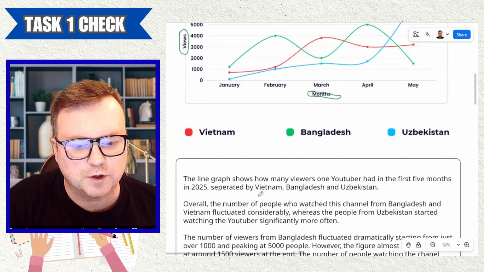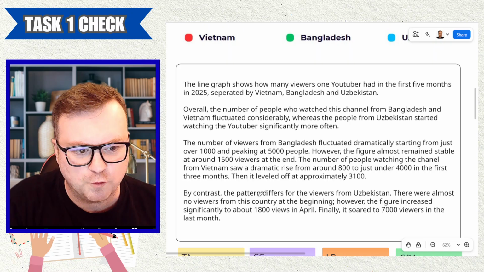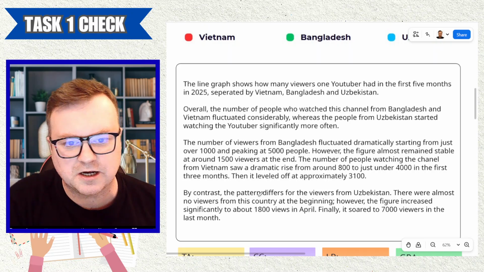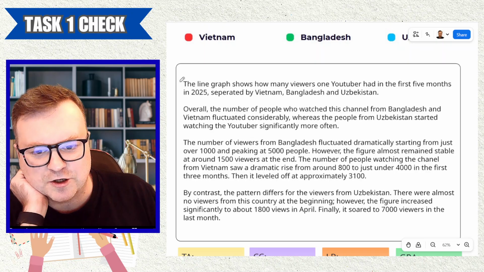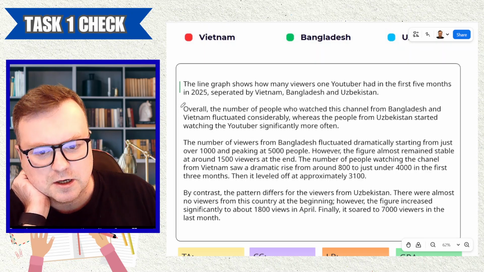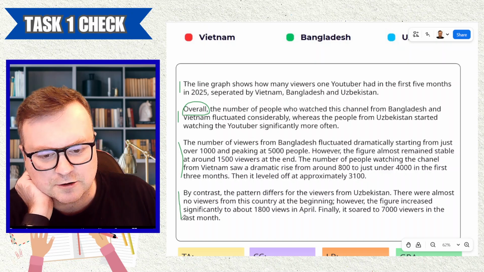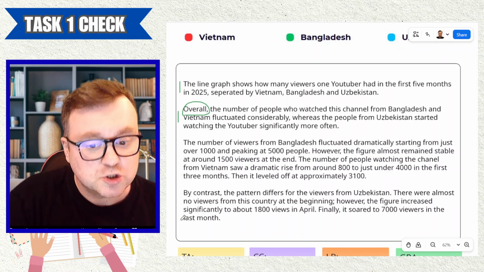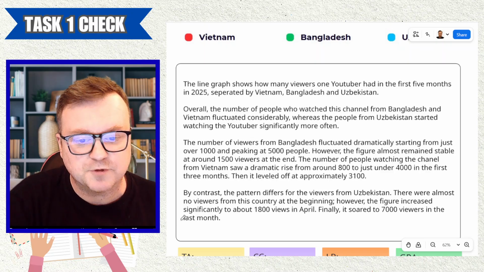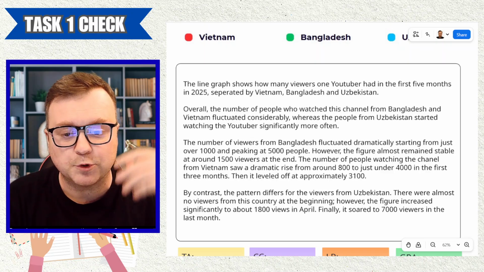Let's have a look at what our candidate has. We have 4 paragraphs. That's always a good sign. The balance looks nice. Very short introduction, an overall. So that suggests that we have an overview, body paragraph 1 for some key features, body paragraph 2 for some other key features. So just looking at the shape of the essay without looking at any words, the shape of the essay looks good.